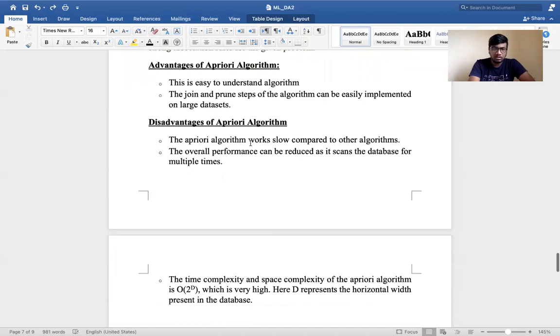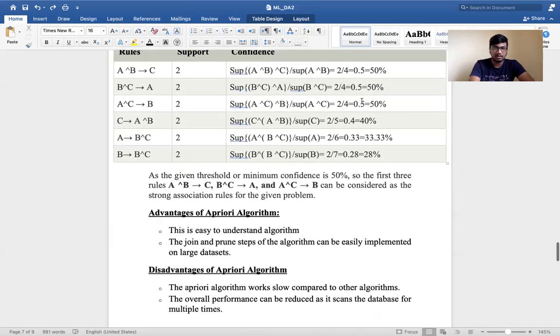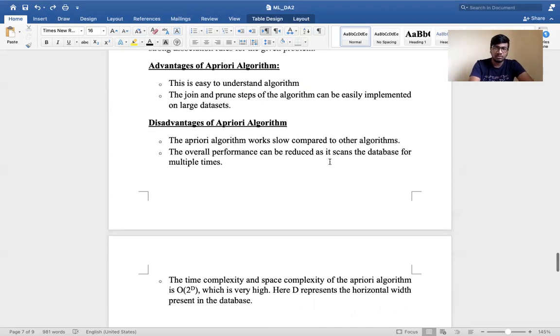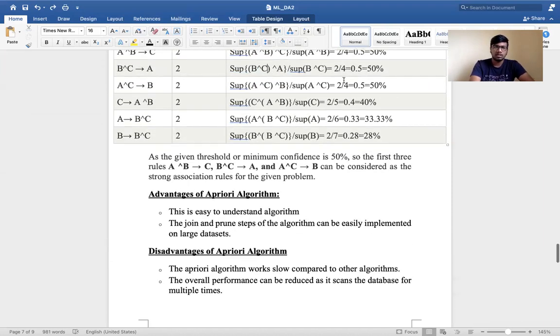The disadvantages of the Apriori algorithm: first, the algorithm works slowly compared to other algorithms. As this is a large process of calculating these values, the algorithm becomes slow while running. Second, the overall performance can be reduced as it scans the database multiple times, for each individual value.